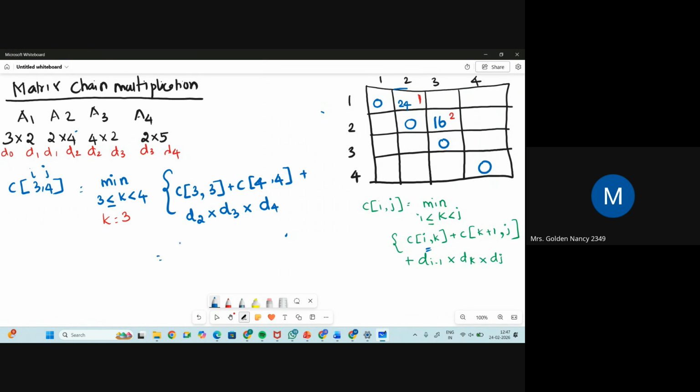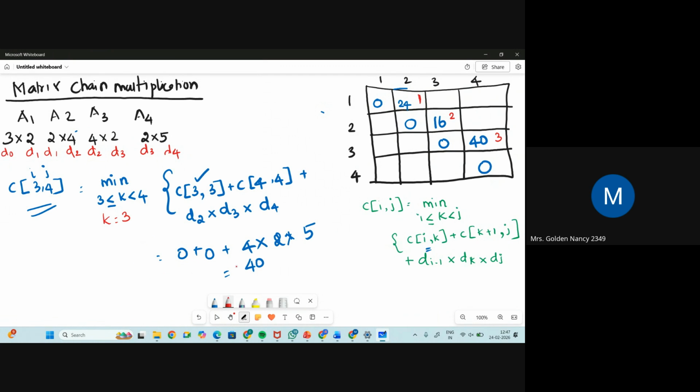So what is the value of C? C of 3 comma 3 is 0, and C of 4 comma 4 is 0, plus D2, which is 4, into D3. What is D3? It's 2, into D4, which is 5. 4 2s are 8, 8 5s are 40. So what is the value of 3 comma 4? It is 40. At what value of K did I get 40? At the value of K equal to 3, I got this value.